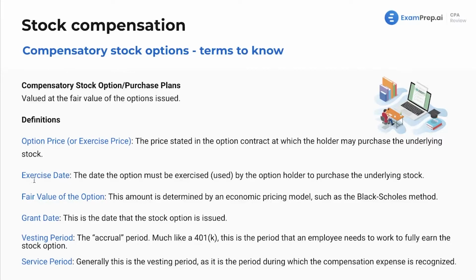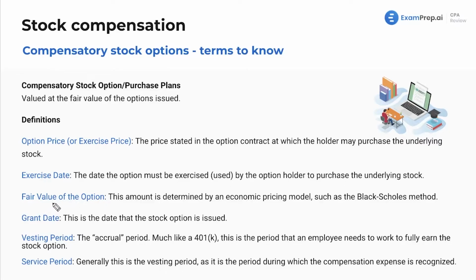So exercise date. This is the date that the option must be exercised by. Keep in mind that it could expire worthless, because if they say you can buy their stock at 50 and the stock drops to 45 and your expiration date is coming up and it never goes above 50, you're not going to buy stock at 50 to sell at 45. You just wouldn't do that, unless you want to do a tax loss harvesting thing, but that's not relevant here. So that would expire worthless and that option would not exist anymore after that. That's the date that you have to purchase the underlying stock by.